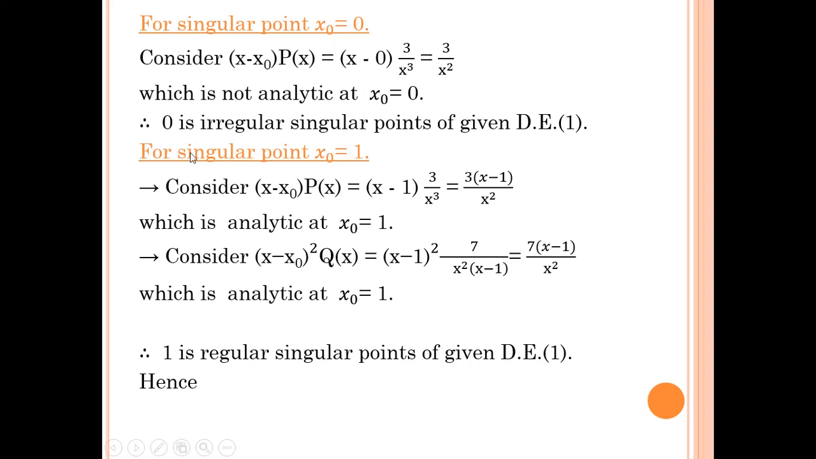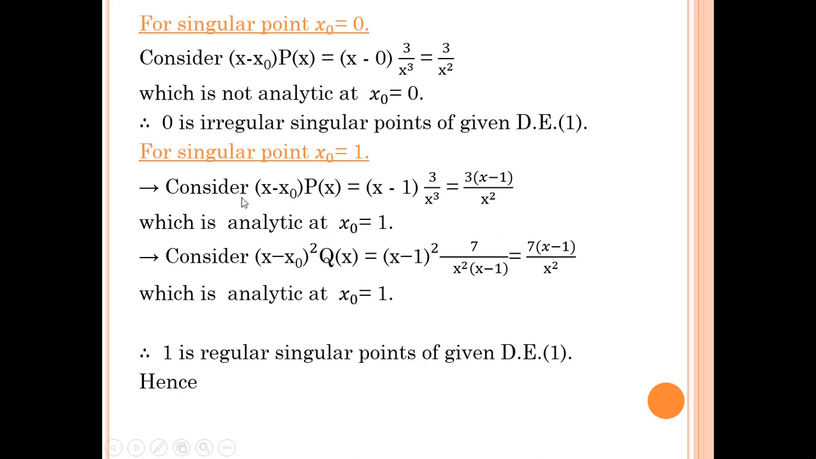Now for singular point x0 equal to 1, consider x minus x0 into p of x. So x0 is 1, x minus 1, and p of x is 3 upon x cube, so 3 into x minus 1 upon x square. Now look here, we are checking for x equal to 1. If you put the value of x equal to 1, then the denominator becomes 1, so there is no problem for analyticity. So we can say that this function is analytic at x0 equal to 1. Note that we are not talking about x equal to 0; we are talking about x0 equal to 1.